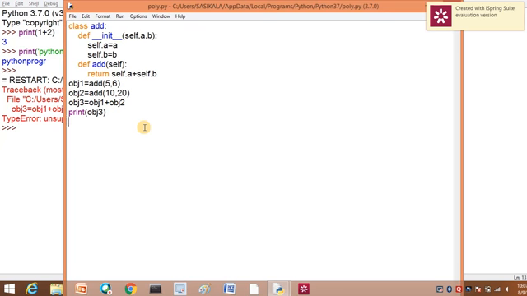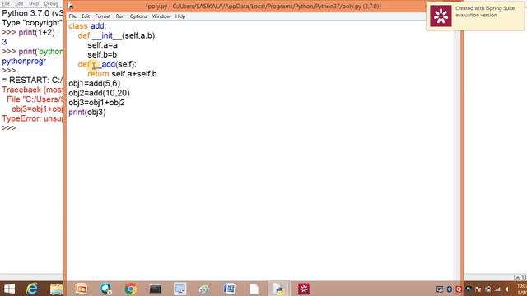So for doing this operator overloading, there is a special function. You can call it a magic function. That is a built-in function that is defined in Python. That magic function will add the two objects. Let us see how to do it.